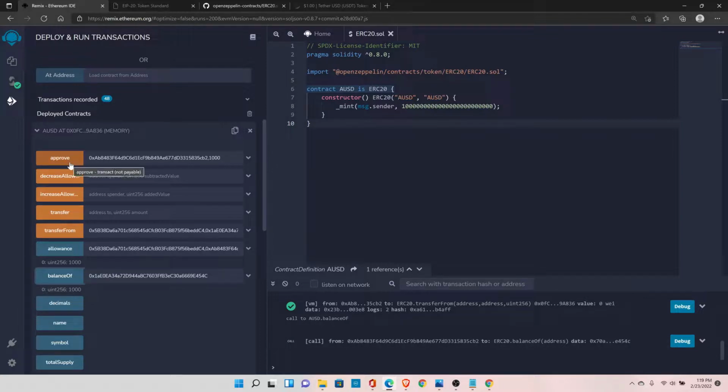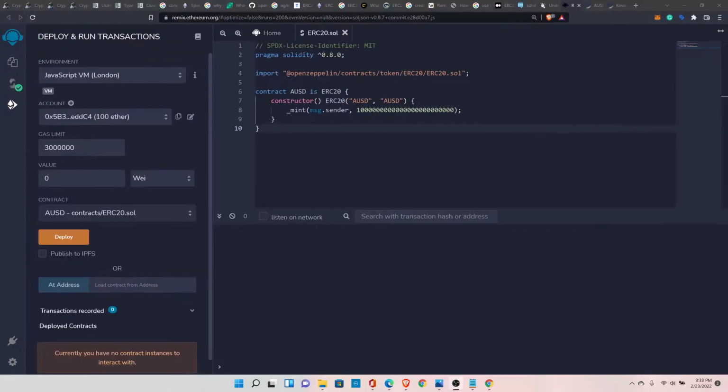What is the approve function? What is the transfer function? What is transferFrom? What is the allowance? And what is the balance? So I hope you are clear with all the functions. And that's pretty much about the ERC20 tokens.